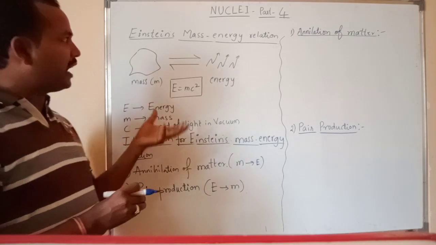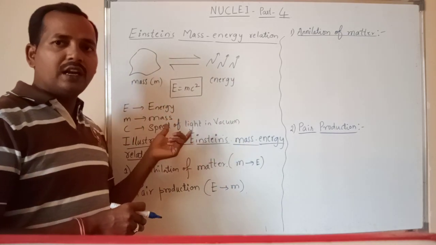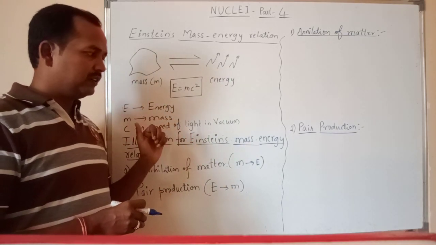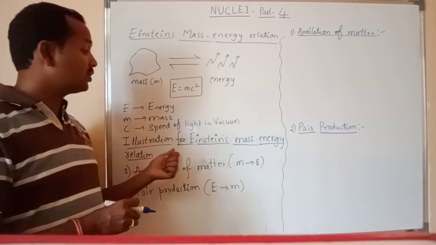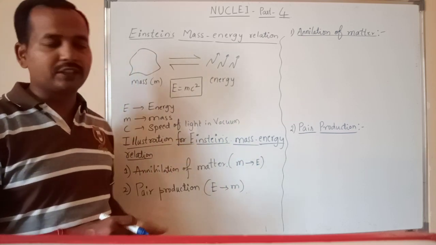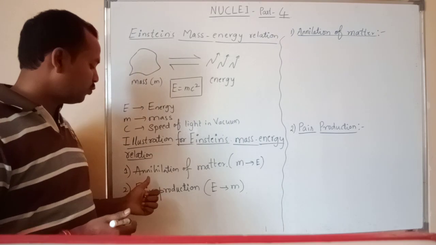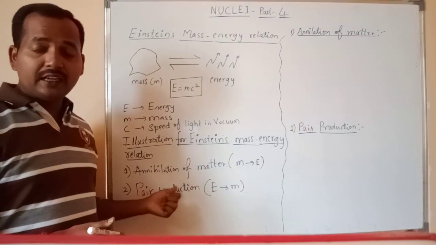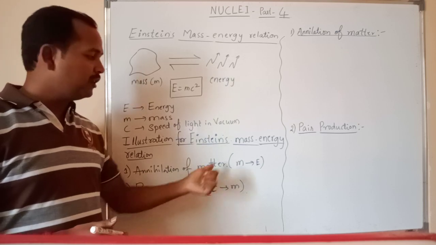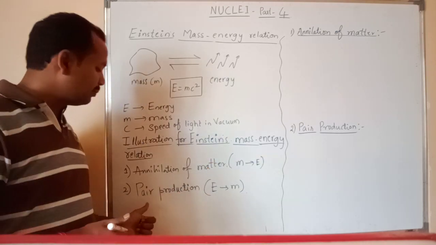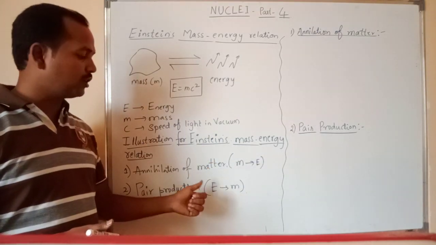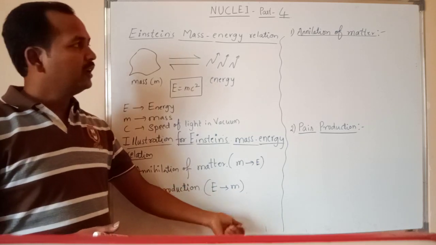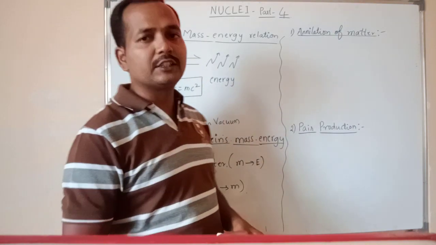To understand this Einstein's mass energy relation, let us understand the illustrations for it. There are two illustrations. One is annihilation of matter and second one is pair production. Annihilation of matter is nothing but conversion of mass into energy, and pair production is nothing but the conversion of energy into mass. So one example we'll see is annihilation of matter.